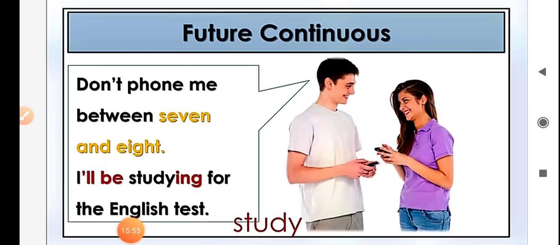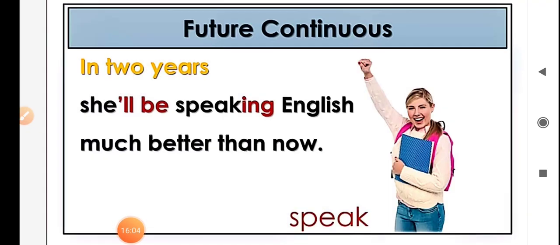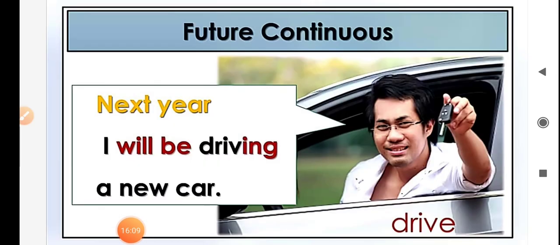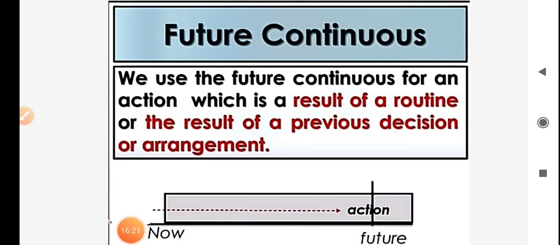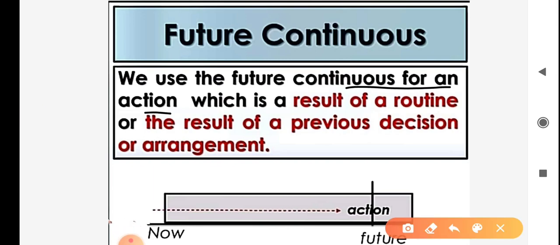For example, don't phone me between 7 and 8. I will be studying for the English test. In 2 years, she will be speaking English much better than now. Next year, I will be driving a new car. What will they be doing in 20 years' time? I wonder.